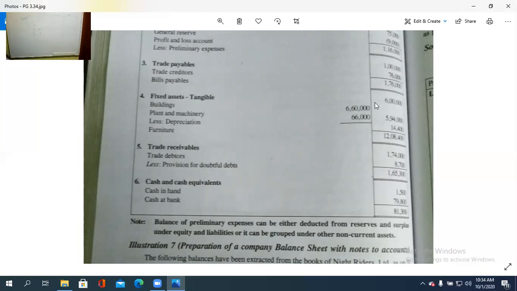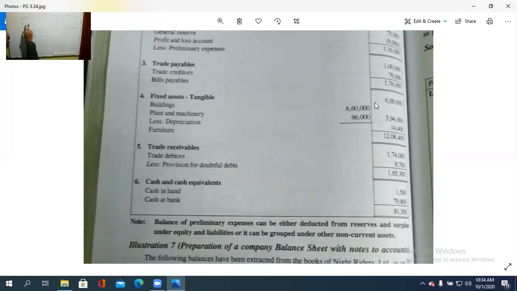We are putting that and taking the total of all these. So how much is it? 12,08,400. So which note is it? Fixed asset tangible, the fourth note, 12,08,400. Then trade receivable. That is under the fixed asset: tangible assets, intangible assets and other long-term assets. This fixed asset is in the non-current asset part.